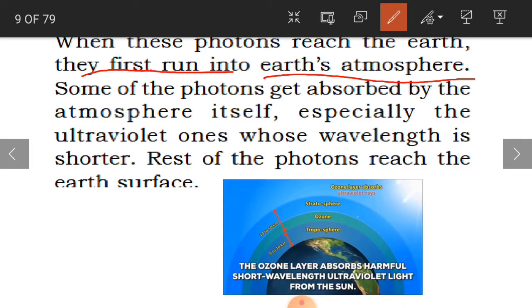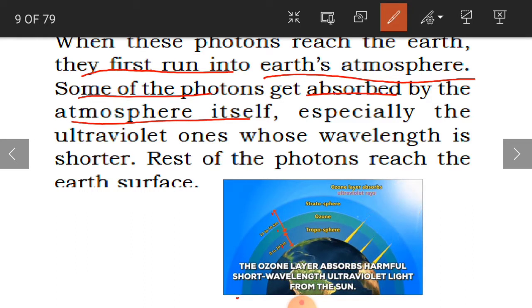See here, these are the layers, 1, 2, 3, 4. Some of the photons get absorbed by the atmosphere itself. Here we have one green layer, which we call the ozone layer. The ozone layer protects us from the very harmful and powerful radiations received from the sun, that is the ultraviolet rays.